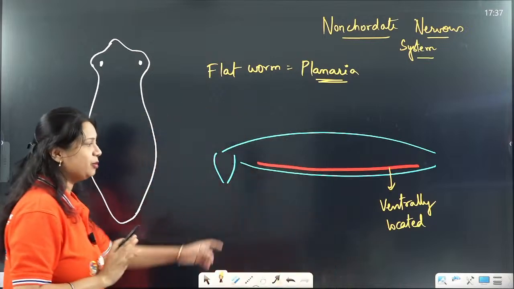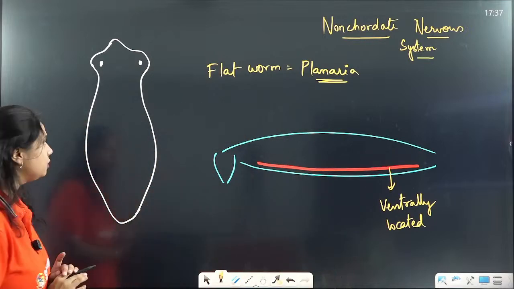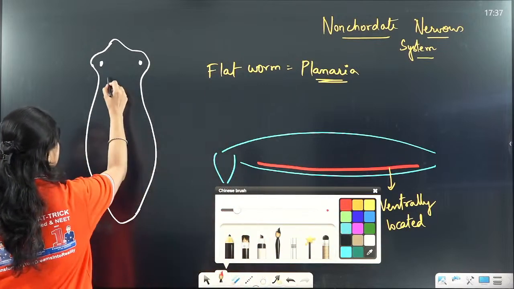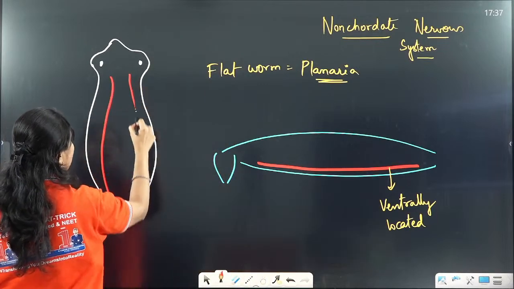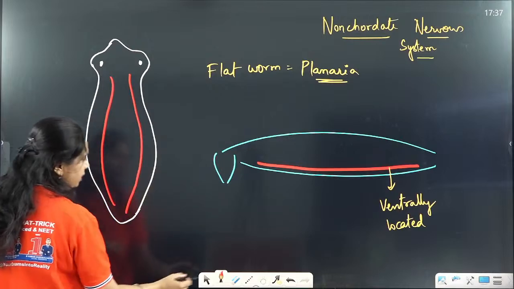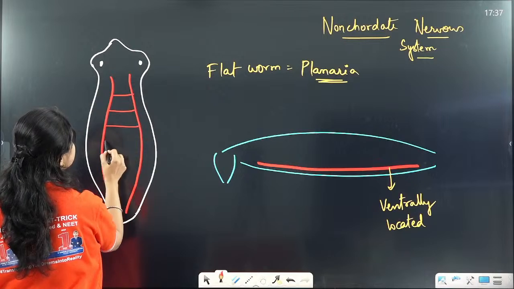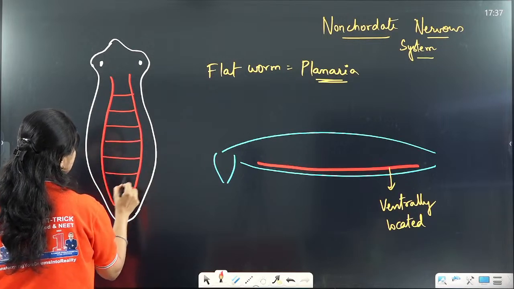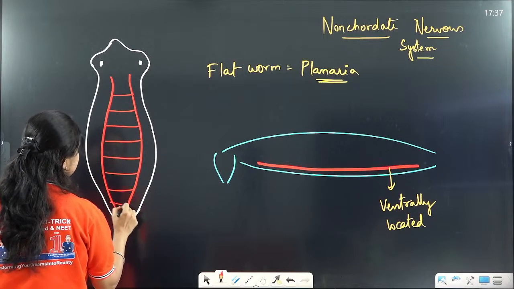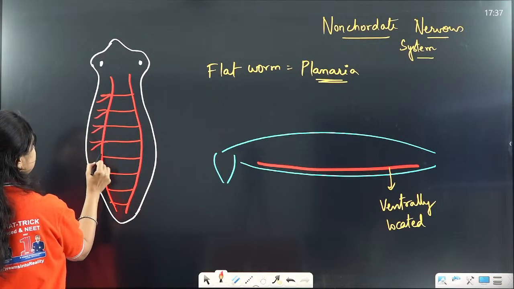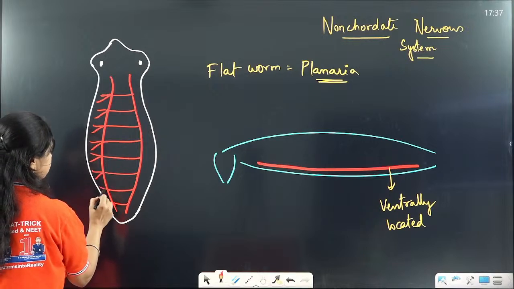Now the nervous system is ventrally located in non-chordates, and how does it appear? It appears in the form of a double ventral nerve cord, connected transversely like this.